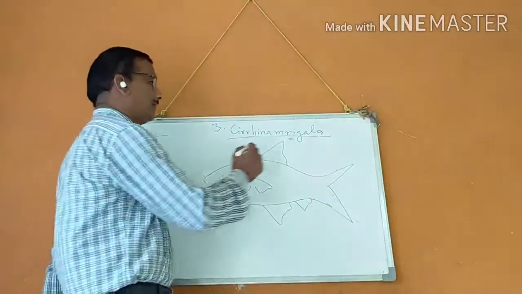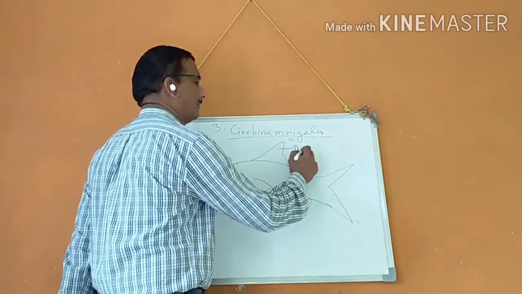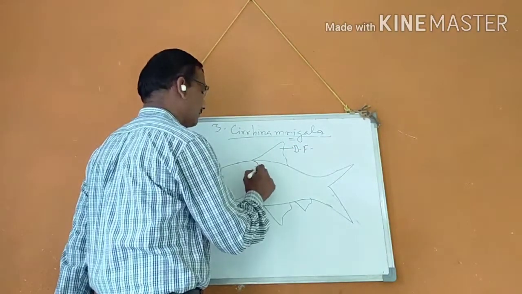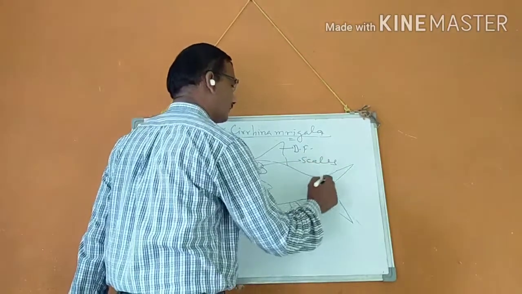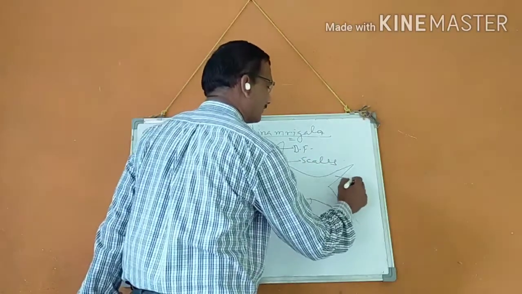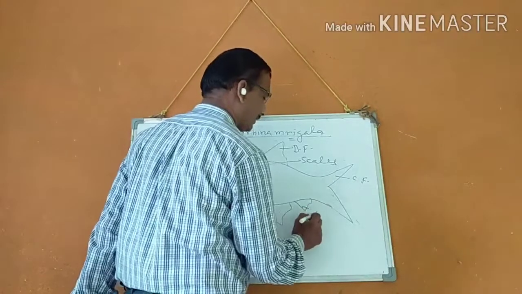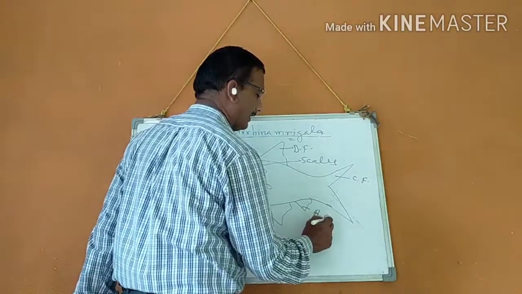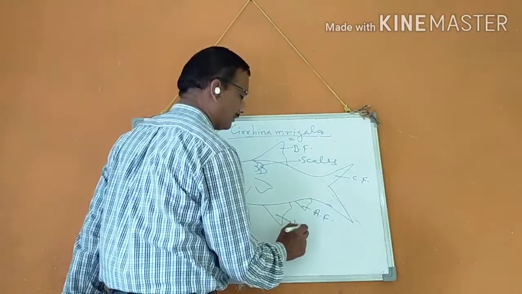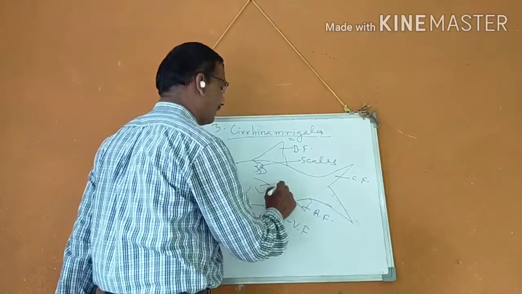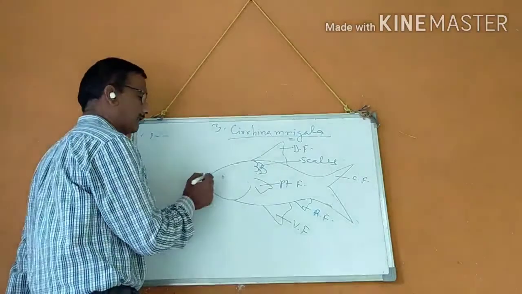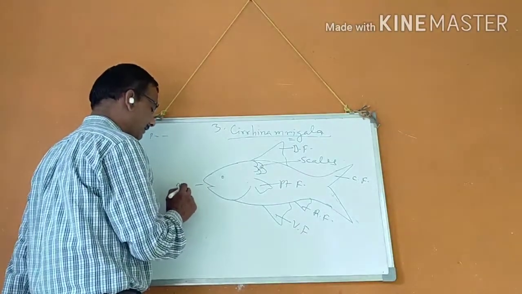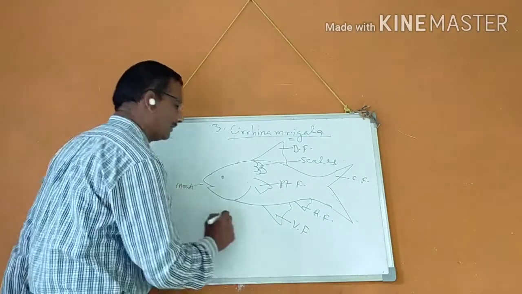You know that is the dorsal fin, scales, cycloid scales, caudal fin, anal fin, ventral fin, and pectoral fin. You know that the eye and mouth. Sirana mrigal.